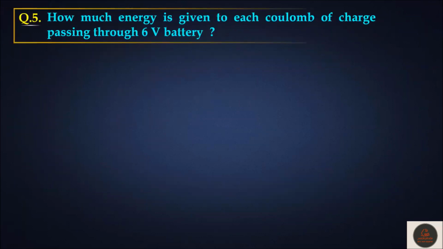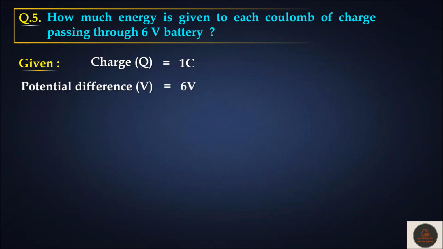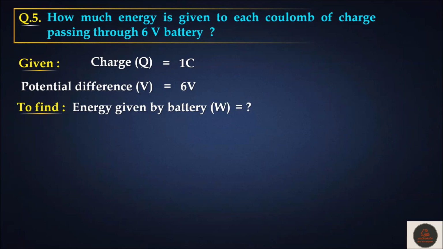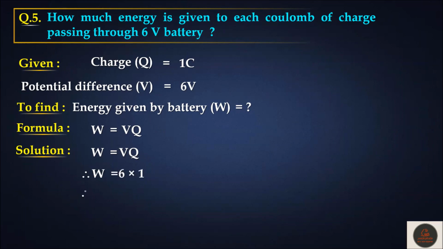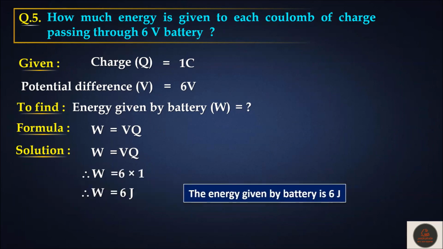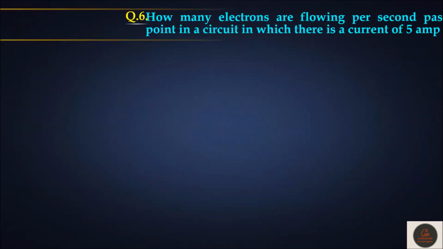Next, how much energy is given to each coulomb of charge passing through a 6 volt battery? Charge is given as 1 coulomb. Potential difference is given as 6 volt. Energy given by battery we need to determine. W is equal to V into Q formula we are going to use here. Put the value 6 into 1. W comes out as 6 joule. The energy given by battery is 6 joule.